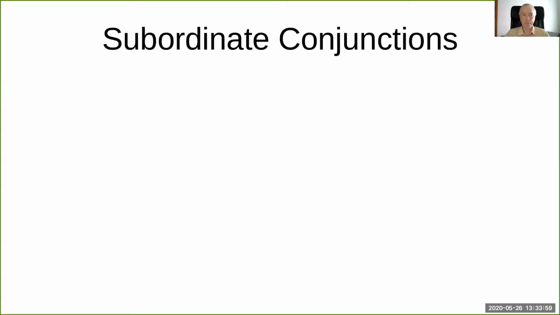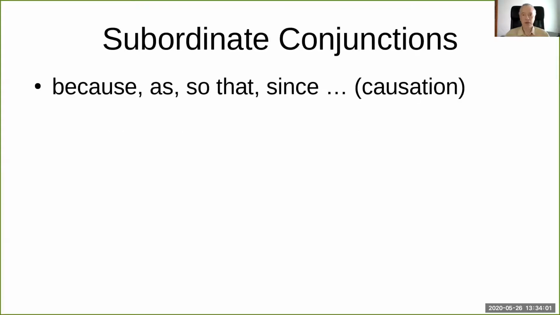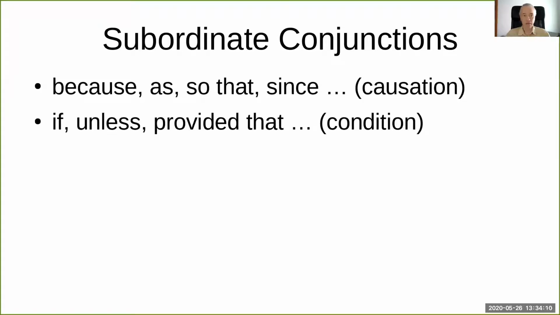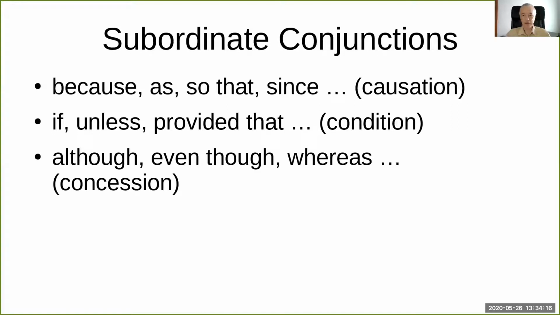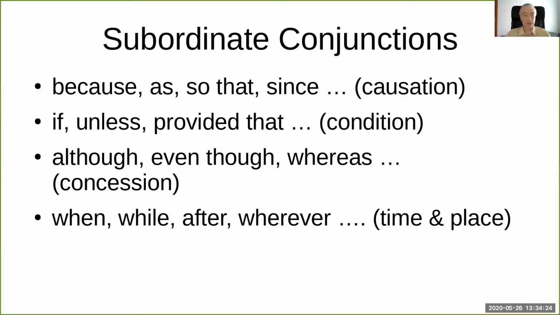are slightly different. Okay, there are a whole load of them. They can express causation, like because and its relatives. They can be conditional, so we have if, unless, provided that, as long as. They can indicate comparison or concession, so although, though, even though, whereas. Time and place, when, while, after, wherever, whenever, however.